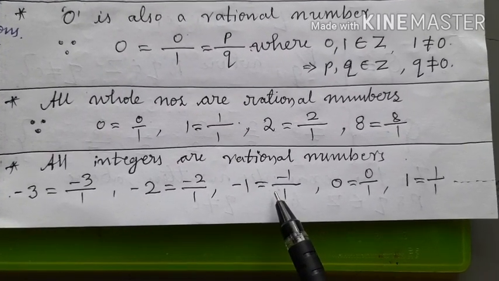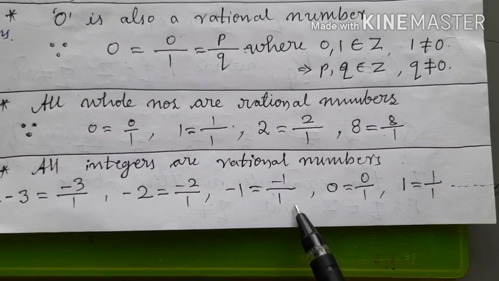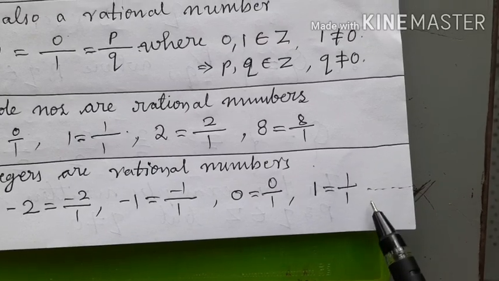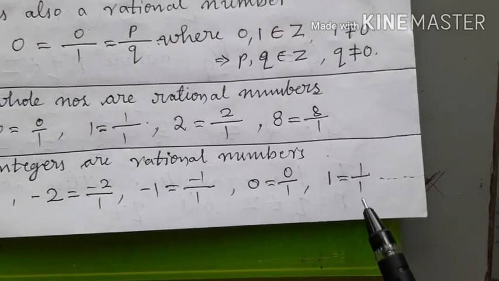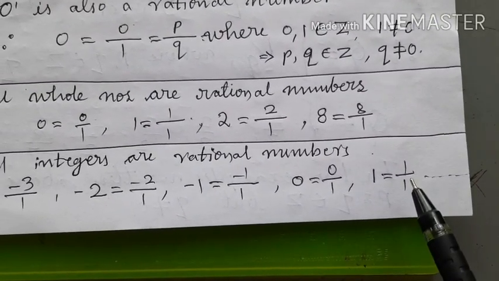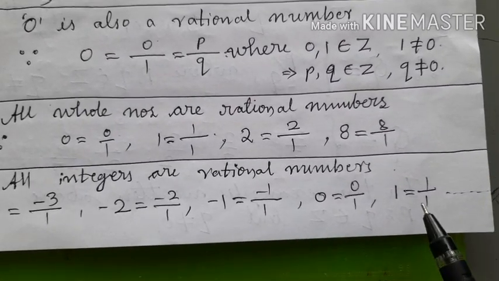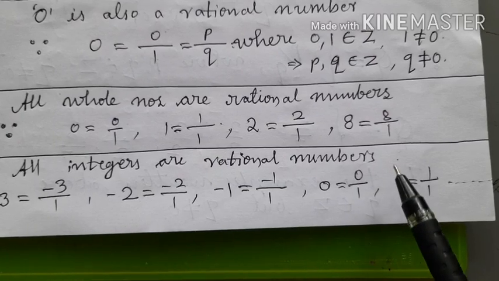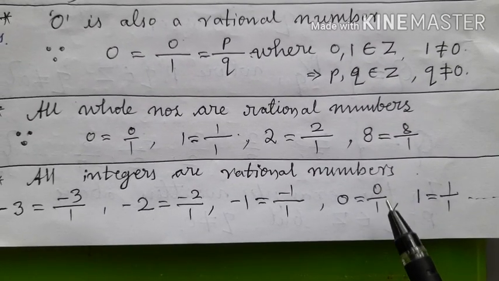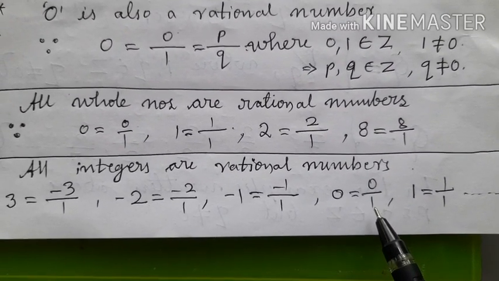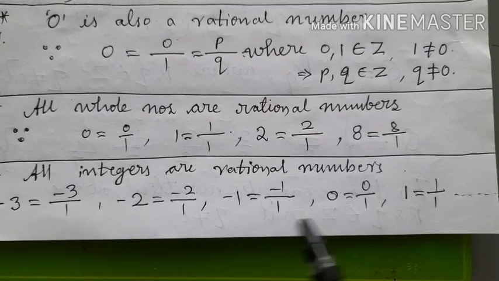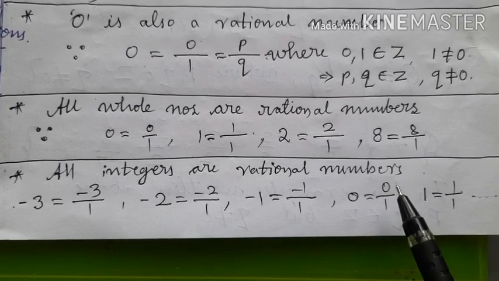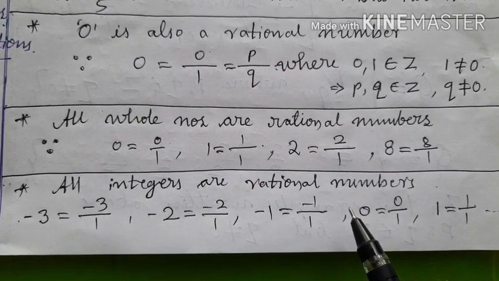Minus 1 can be written in the form of minus 1 by 1, and 0 can be written in the form of 0 by 1, and 1 can be written in the form of 1 by 1, 2 can be written in the form of 2 by 1, 3 can be written in the form of 3 by 1, and so on. So every integer can be written in the form of p by q, where p and q are integers and q is not equal to 0. That is why children, all integers are rational numbers, but all rational numbers are not integers.